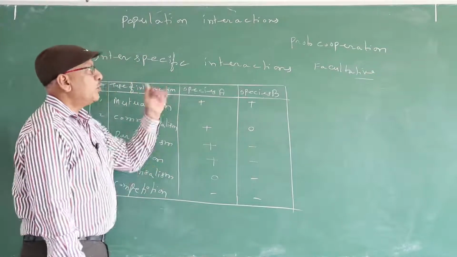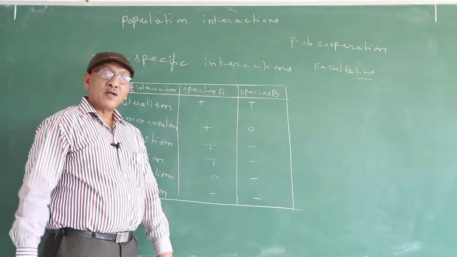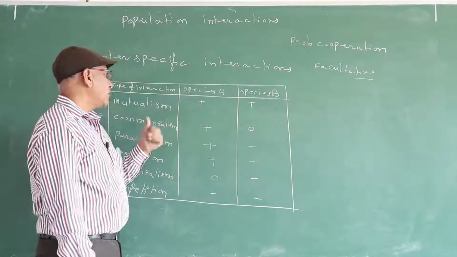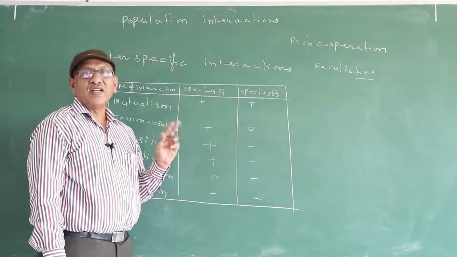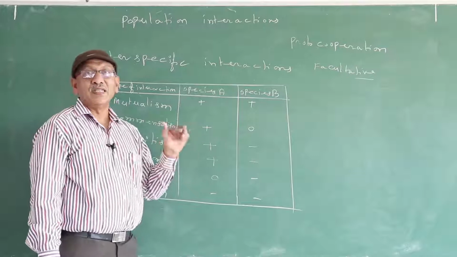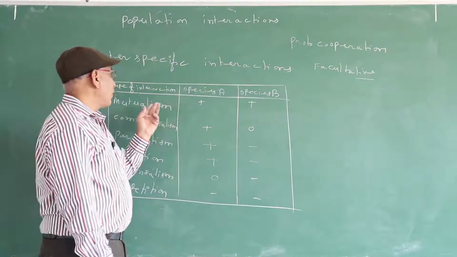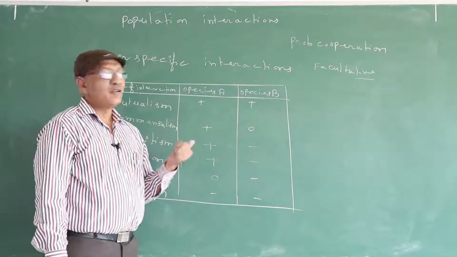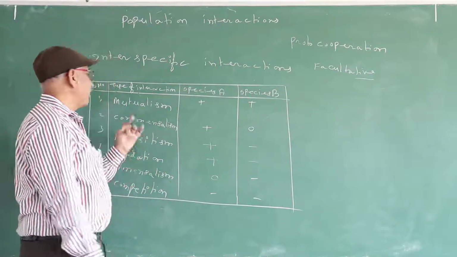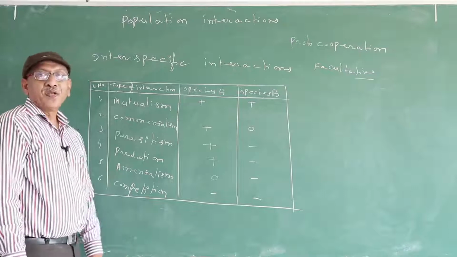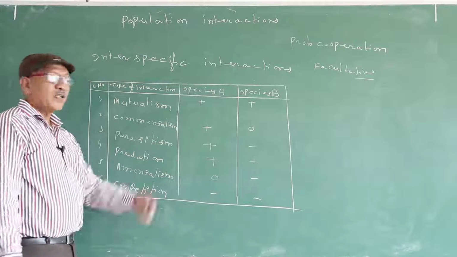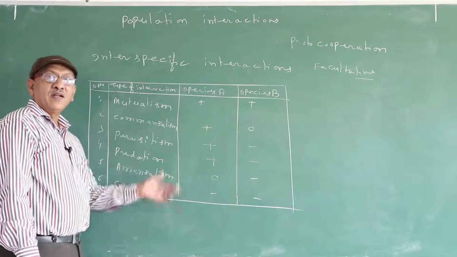If we separate the two partners, in mutualism they cannot lead an independent life, but in proto-cooperation they can. Next one, commensalism. In commensalism, one partner is benefited and the other partner is neither benefited nor affected.